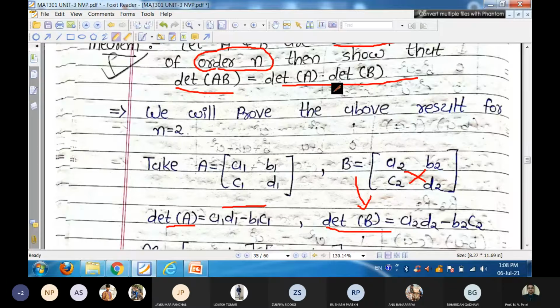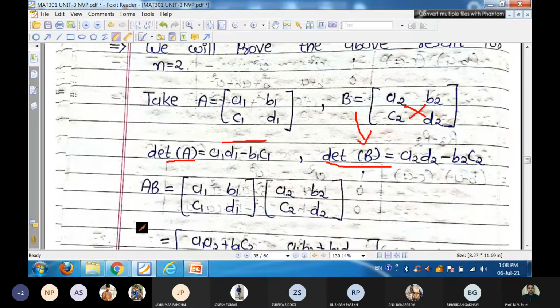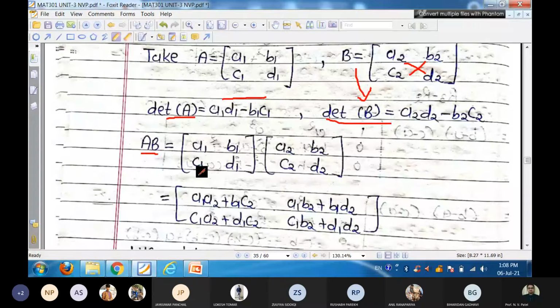So for LHS, to find determinant AB, let's first find the product of the two matrices A into B. Here, for this 2 cross 2 times 2 cross 2, the first row multiplies with each column separately.